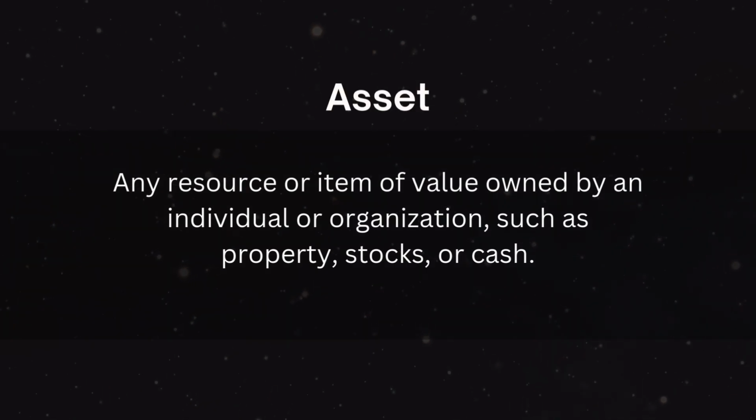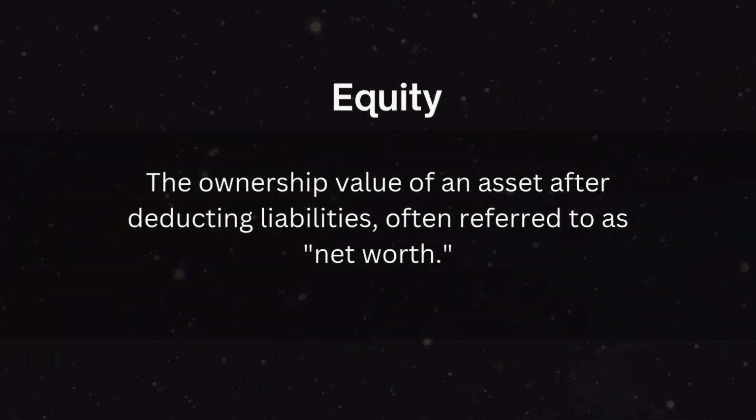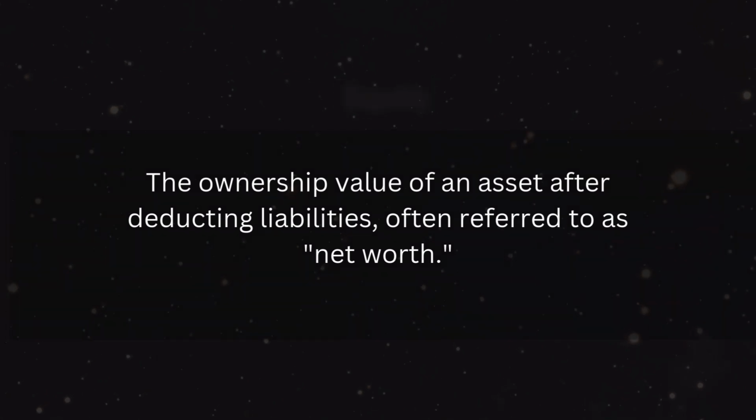Asset. Any resource or item of value owned by an individual or organization, such as property, stocks, or cash. Budget. A financial plan outlining income and expenses over a set period to manage money effectively. Equity. The ownership value of an asset after deducting liabilities, often referred to as net worth.